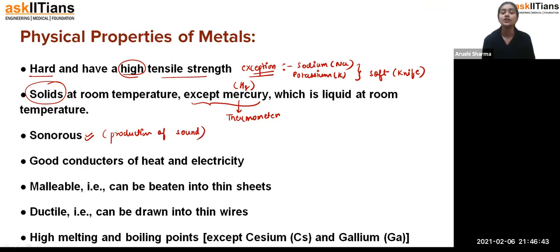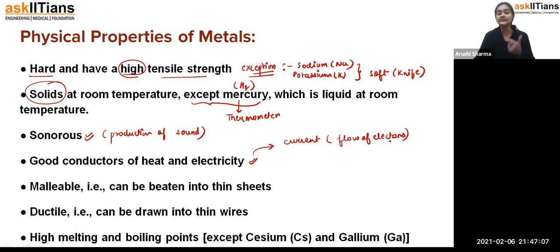Good conductor of heat and electricity. Yes, students, metals are good conductors of heat and electricity. Now I have to explain this. See, electricity is because of current. And what is current? Current is the flow of electrons. When the electrons start flowing, there is current, and due to that current, electricity is generated.